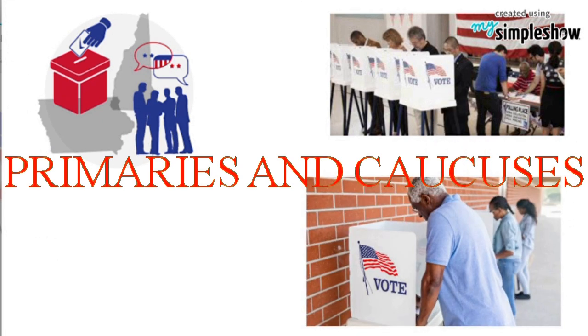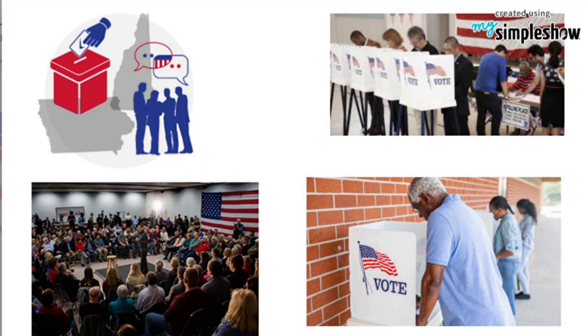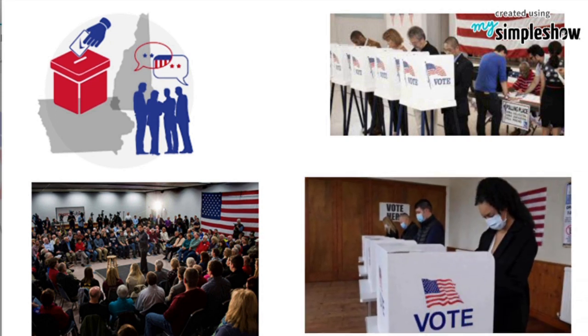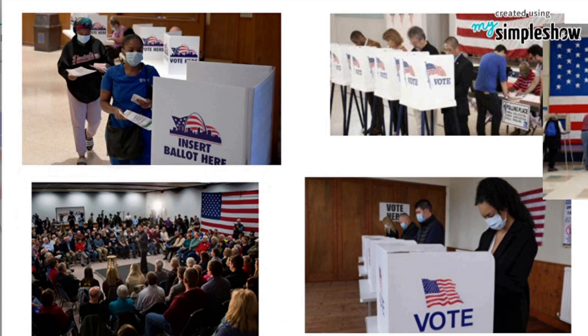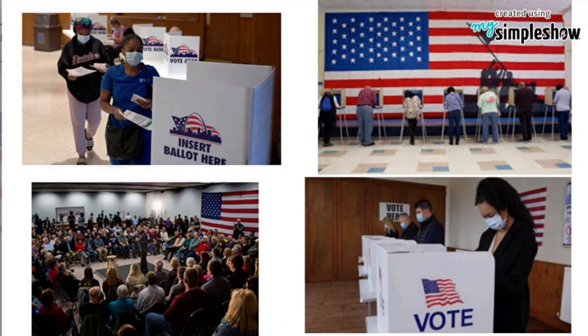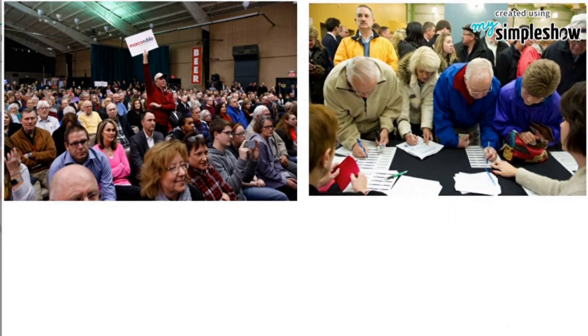The first step for the political parties is to nominate a potential leader for the presidential post. In order to choose the nominee, parties first hold primaries and caucuses. Primaries are run by state and local governments. So, it is a state level election where party members vote for the best candidate who will represent them in the general elections.